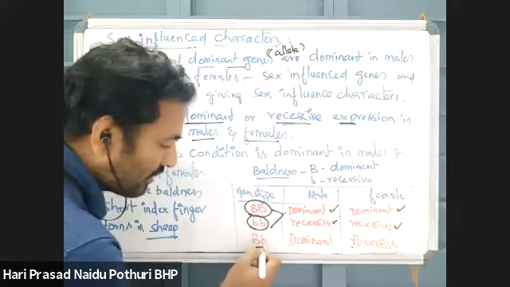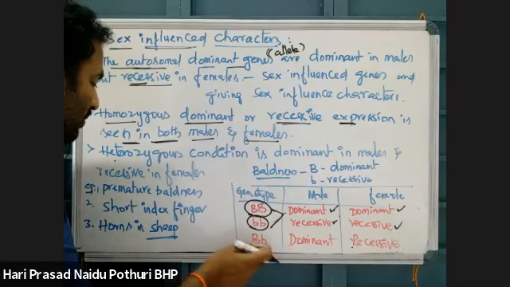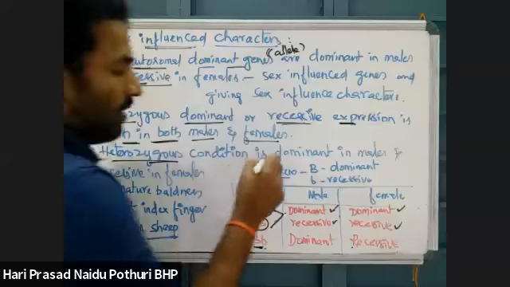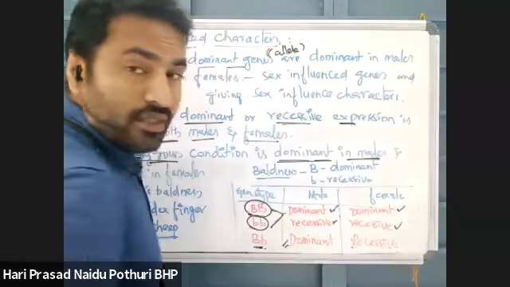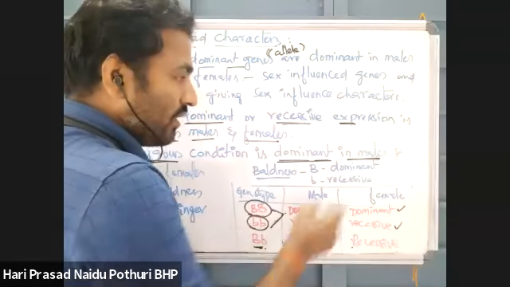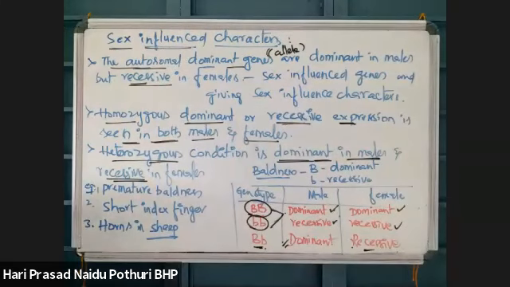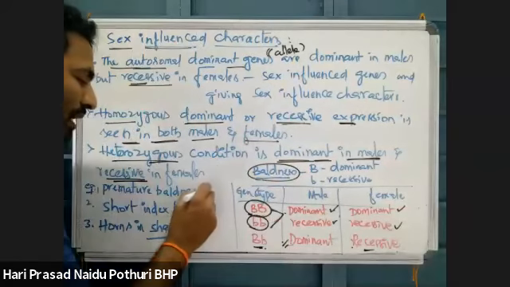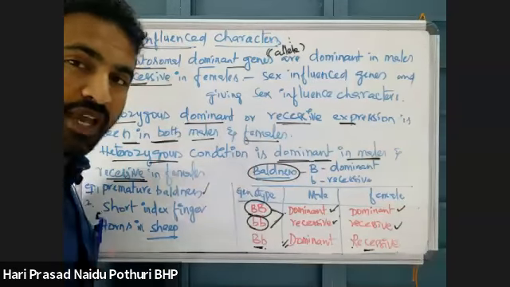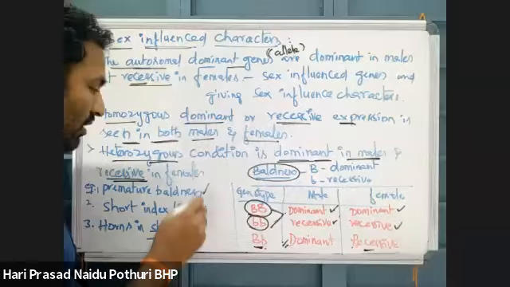But in heterozygous condition, where one allele is dominant and another is recessive, the heterozygous condition shows dominance in males but shows recessiveness in females. That is called sex influenced expression. Take an example, baldness. Premature baldness means loss of hair at a young age. That is what we call premature baldness.